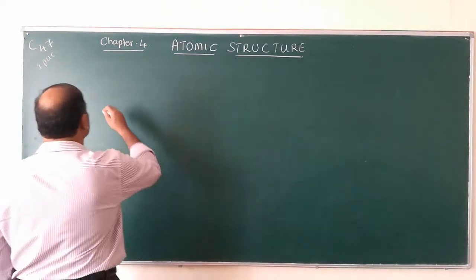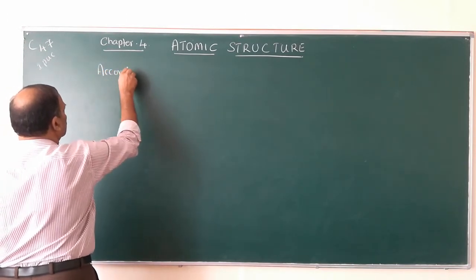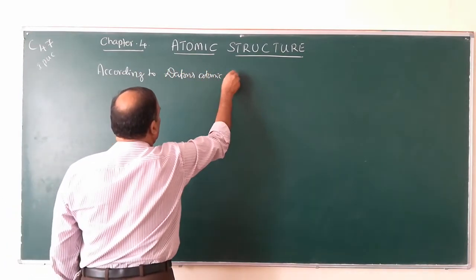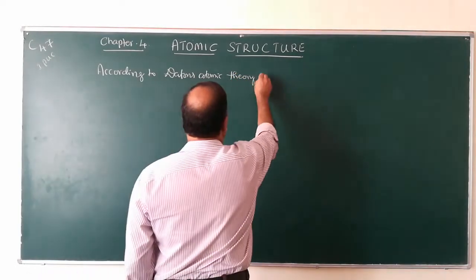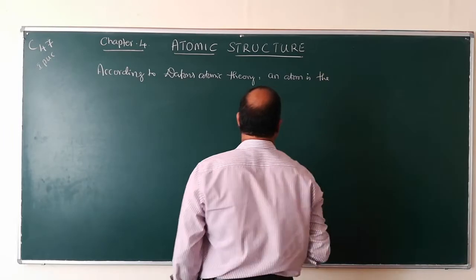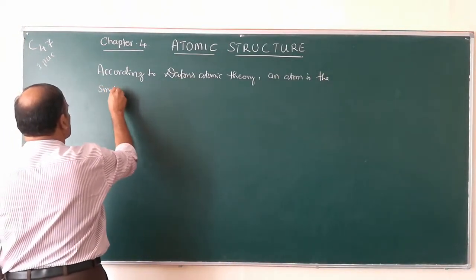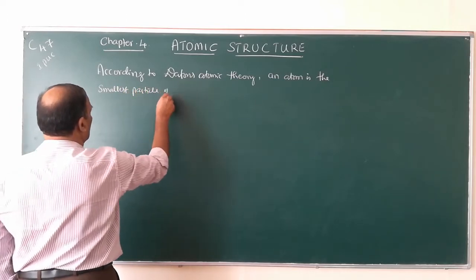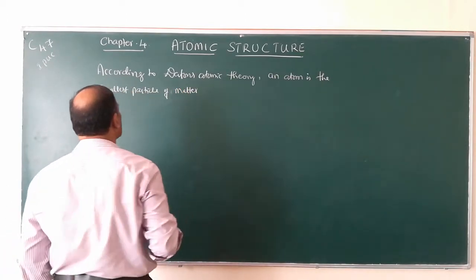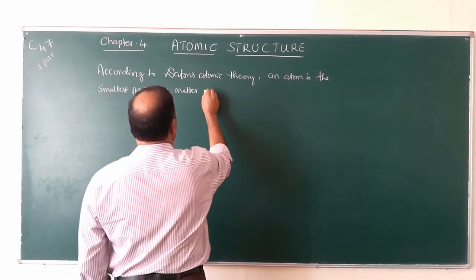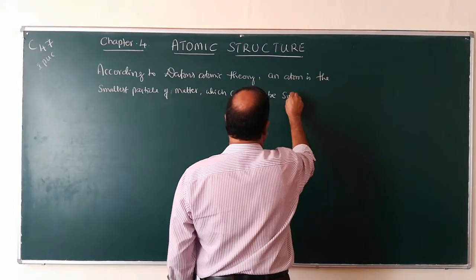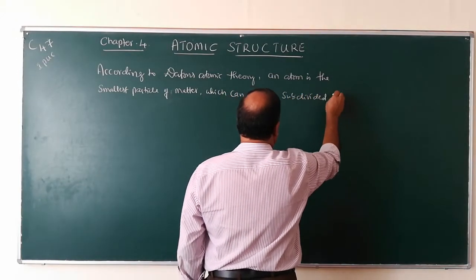So first you write down: according to Dalton's atomic theory, an atom is the smallest particle of a matter, which cannot be subdivided further.